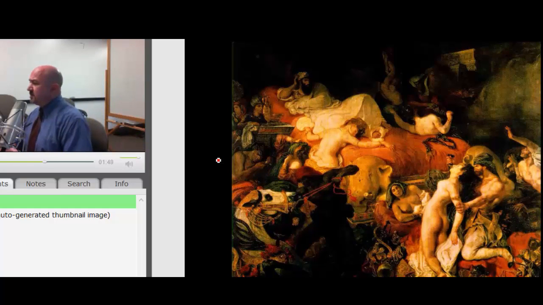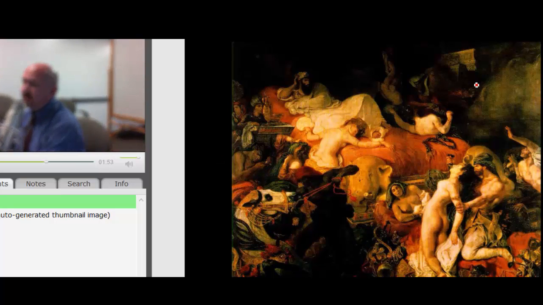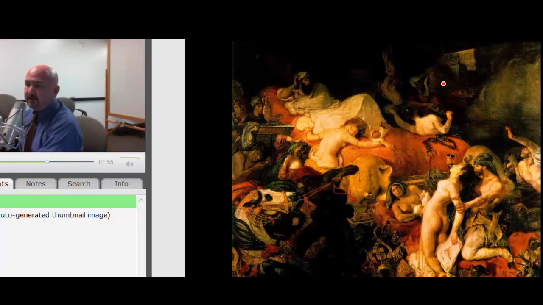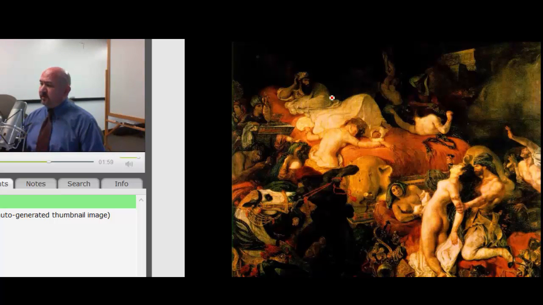You may notice, if you look carefully over in this part of the painting, that Sardanapalus has ordered his castle, or his palace, to be set on fire. You may be able to make out smoke billowing into the room over here. And in just a few minutes, Sardanapalus himself is going to commit suicide to avoid the dishonor of having to surrender to his enemy.